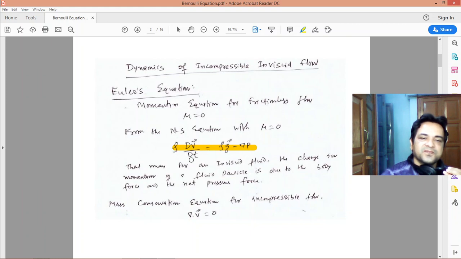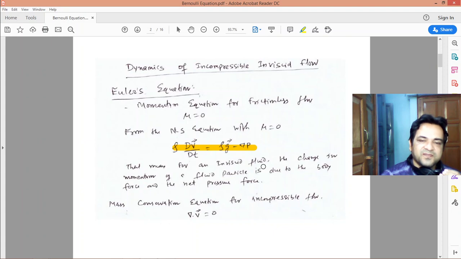So that means for an inviscid fluid, the change in momentum of a fluid particle is due to the body force and the net pressure force. This we have written in vector form. We can expand this to get the x momentum equation, the y momentum equation, and the z momentum equation.